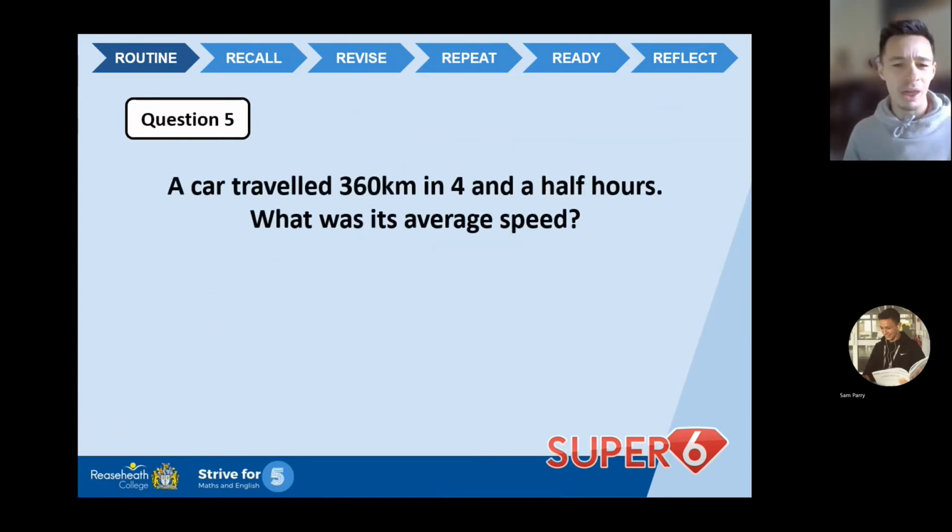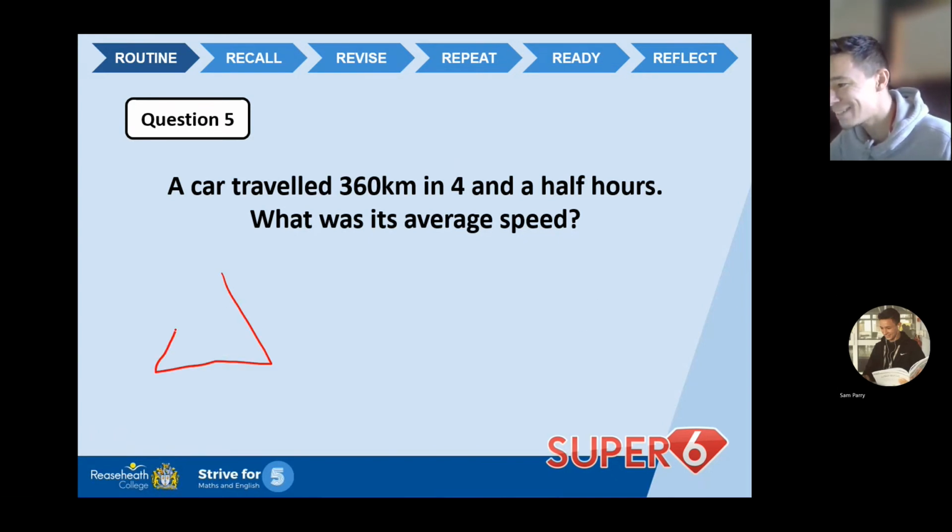Question 5, I quite like this question. A car travelled 360 kilometres in 4.5 hours. What was its average speed? Good question, Sam. I know, it is a good question. Now, there's a specific triangle, okay? Specific triangle I'm going to draw on the screen that's going to help me with this question. It's called the speed, distance, time triangle.